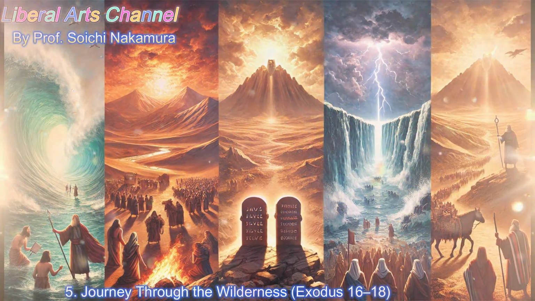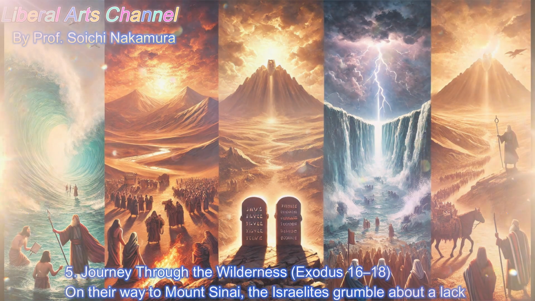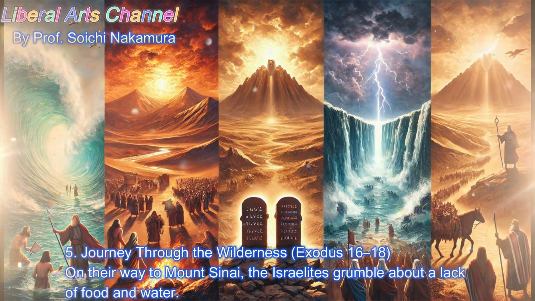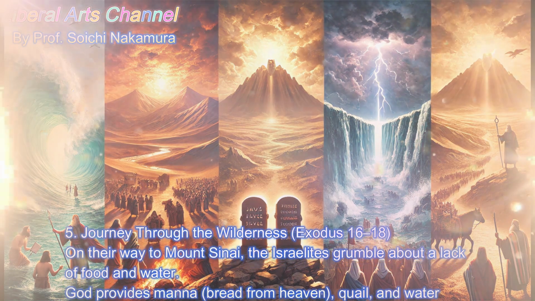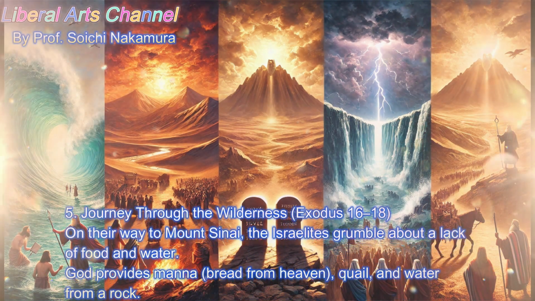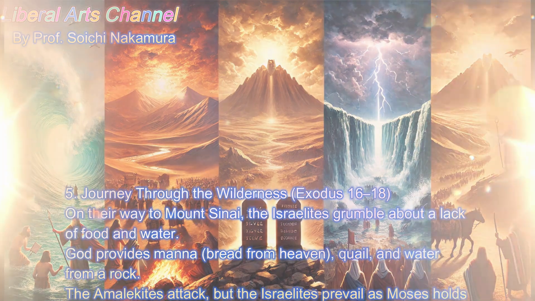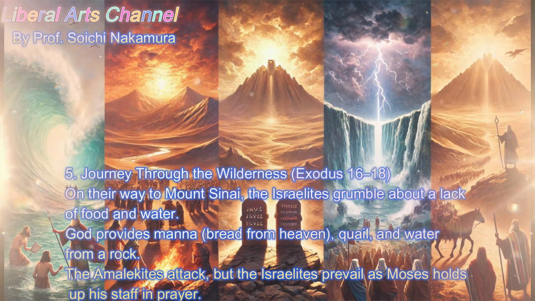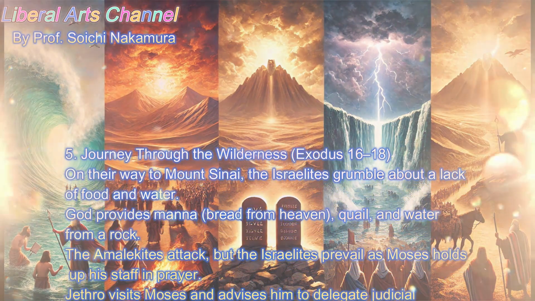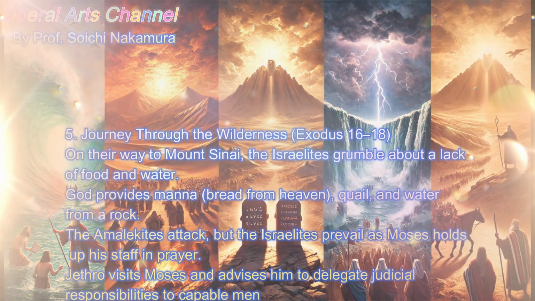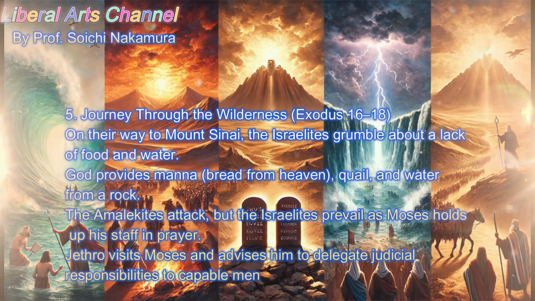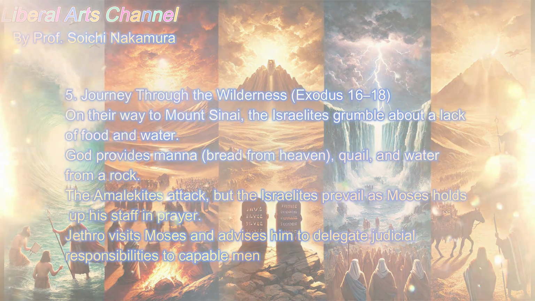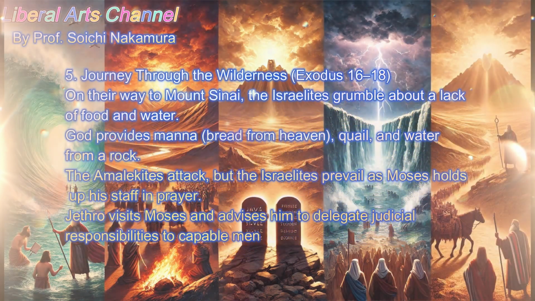5. Journey through the wilderness. Exodus 16-18. On their way to Mount Sinai, the Israelites grumble about a lack of food and water. God provides manna, bread from heaven, quail, and water from a rock. The Amalekites attack, but the Israelites prevail as Moses holds up his staff in prayer. Jethro visits Moses and advises him to delegate judicial responsibilities to capable men.